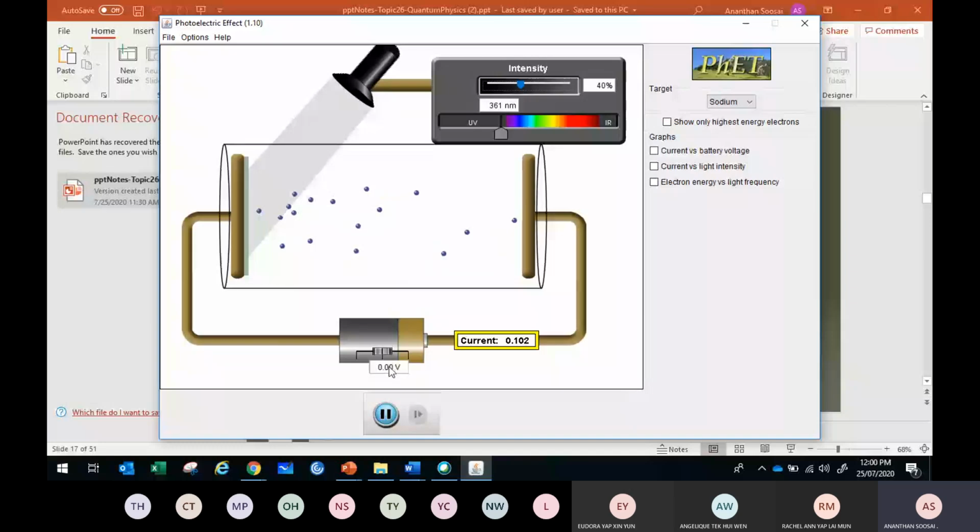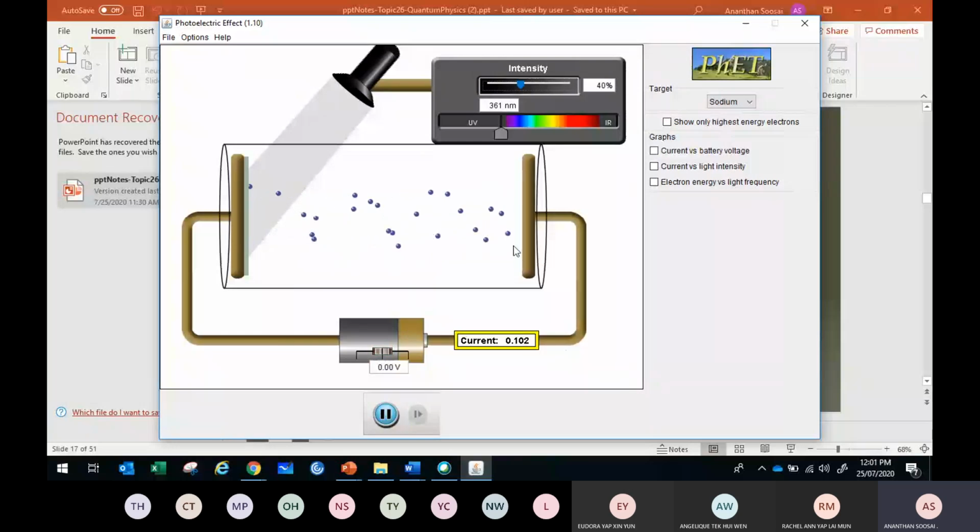voltage we can vary. So this current was 0.102. For the voltage, we want to make the right hand side plate negative. So we make the voltage negative. You see down here 0, no voltage applied, but electrons still move forward to give a current. We give a negative voltage.